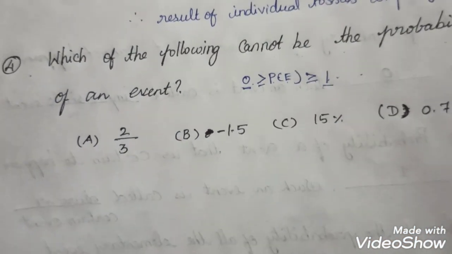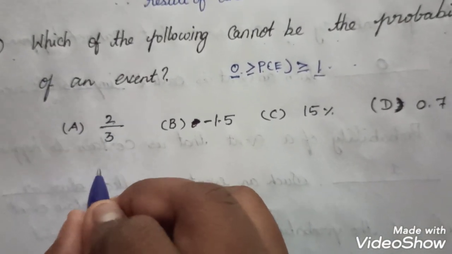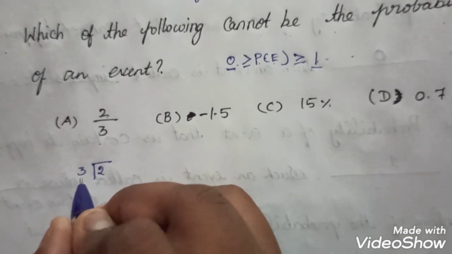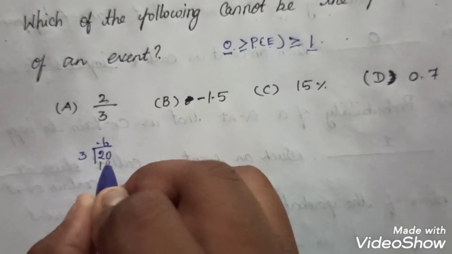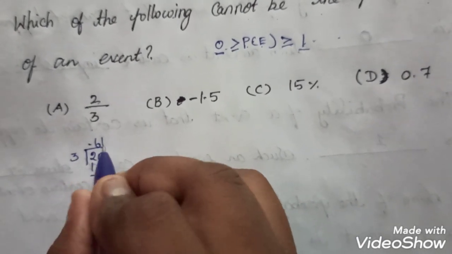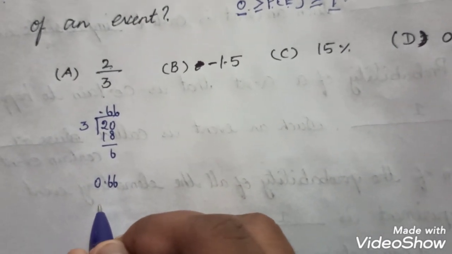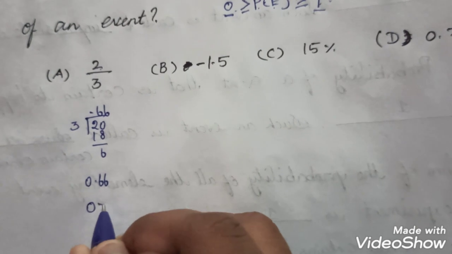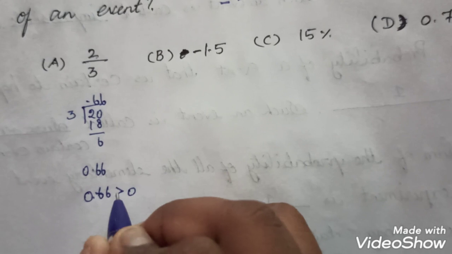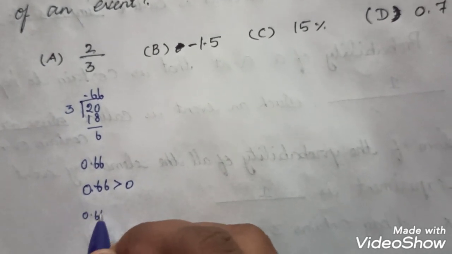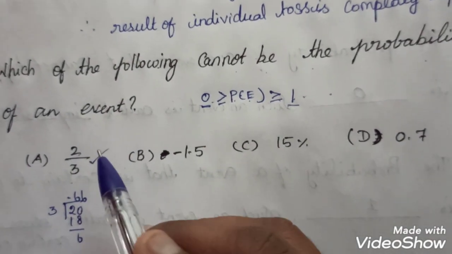So here the first one is 2 by 3. I just divide 2 by 3. Just put 0., 6 3s are 18, 6 3s are 18. So it goes on 0.66 like that. So the value 0.66 is greater than 0, and 0.66 is less than 1. So this is a probability of an event.